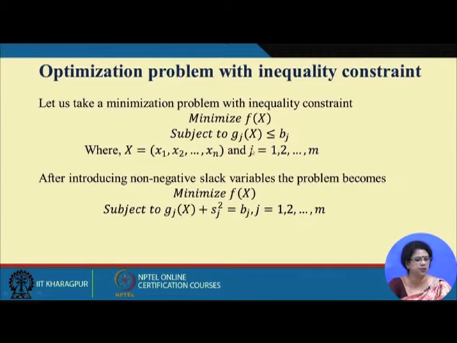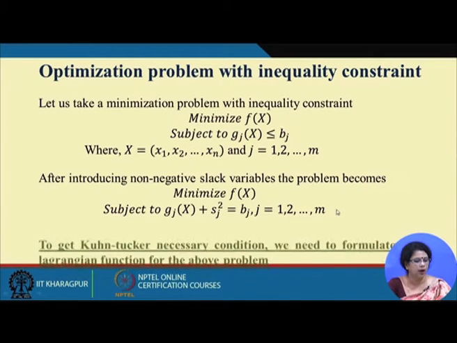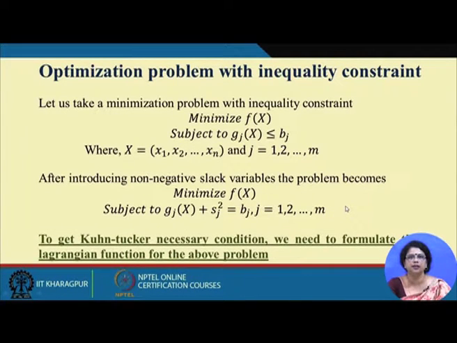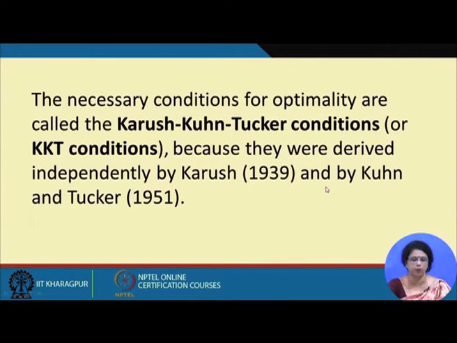Now, if I start my class again with the same general minimization nonlinear programming problem, where there are m number of constraints which are of less than or equal to inequality type, and we are introducing the slack variables. Slack variables are non-negative slack variables as Sj. Now, we will deduce the Kuhn-Tucker necessary condition for this type of problem.